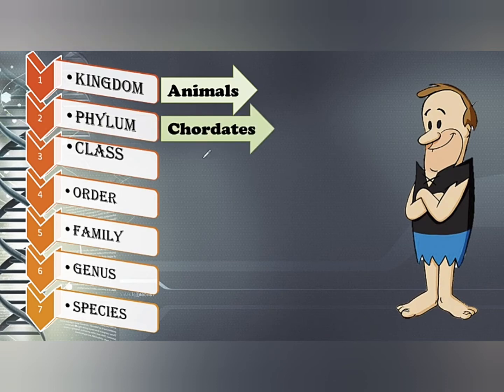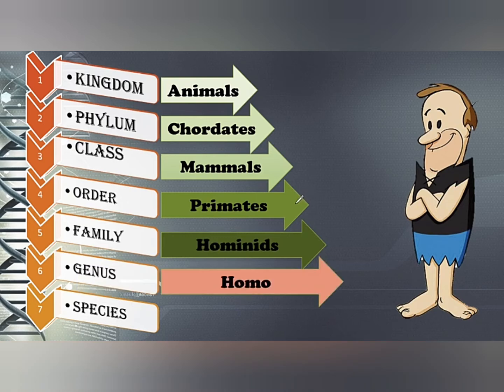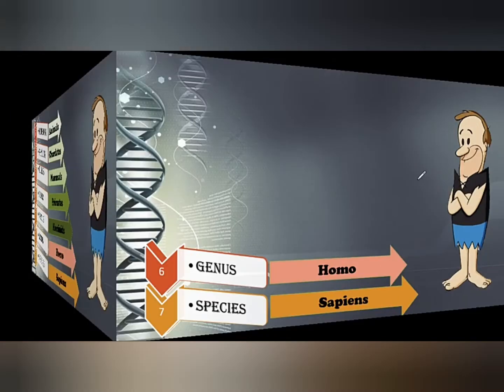So now let's try to classify human beings according to this hierarchy of classification. All human beings belong to the kingdom Animalia. They belong to the phylum Chordata. Why? Because they have a notochord and a spinal cord. They belong to the class Mammalia. Why? Because their body is covered with what? With hair. They belong to the order Primates, family Hominidae, genus Homo, and species sapiens.